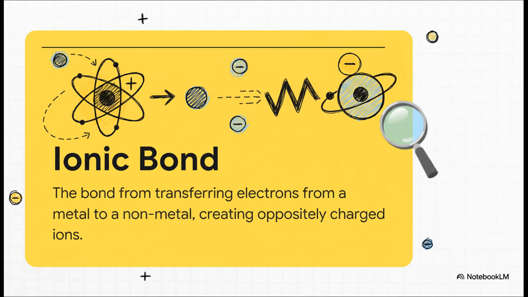And this definition explains it perfectly. It's not about sharing electrons. It's a complete transfer followed by a powerful attraction. This type of bond is called an ionic bond, and the compounds formed this way are called ionic compounds.